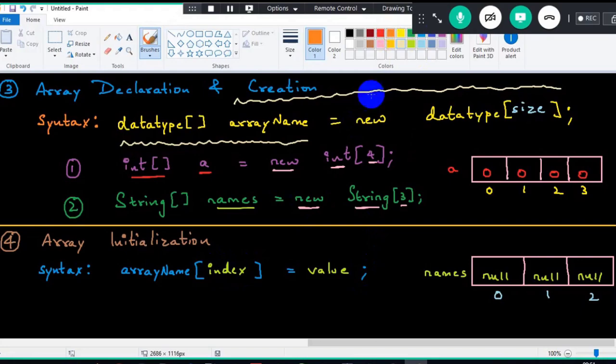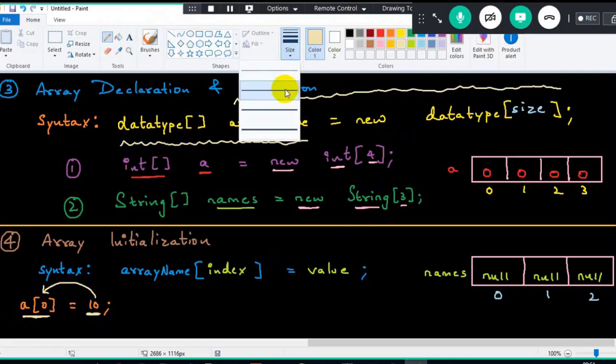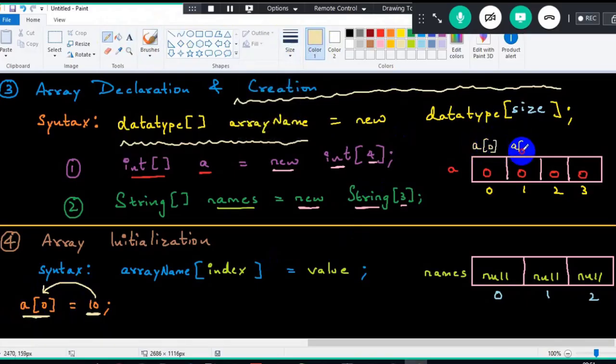Now look at this example. A of 0 equals to 10. What did you understand? Sir, common sense that assigning will always happen from RHS to LHS. So the value 10 over here is getting assigned into the array called A in index position 0. Meaning, what did you understand here? This is nothing but A of 0. This is nothing but A of 1.